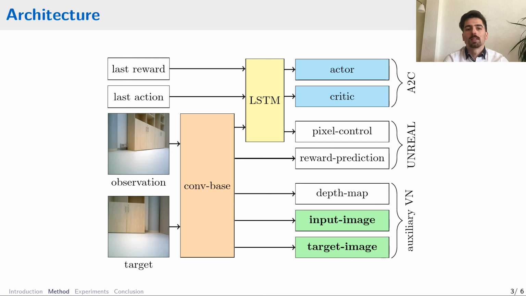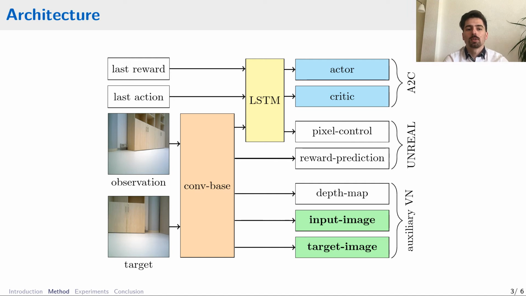The output of LSTM is used as the input to both the actor and the critic. The actor represents the policy distribution over action, and the critic is used in the actor-critic algorithm to reduce the variance of the policy gradient updates. To improve the training performance, we use auxiliary tasks. All the modules on the right part of the diagram are parts of the total loss function. We just sum all the individual losses.